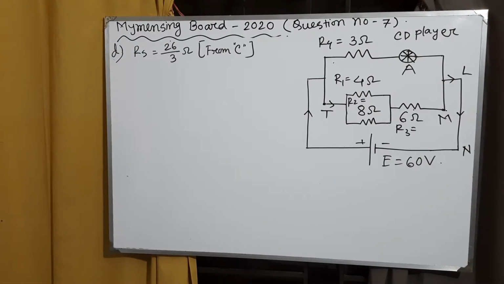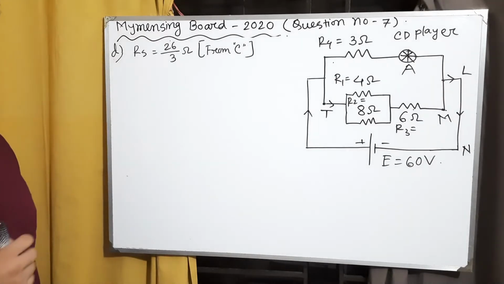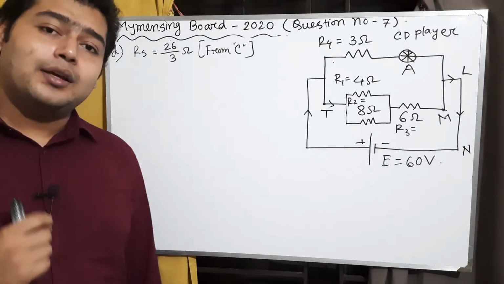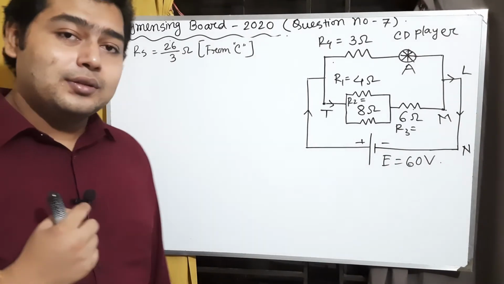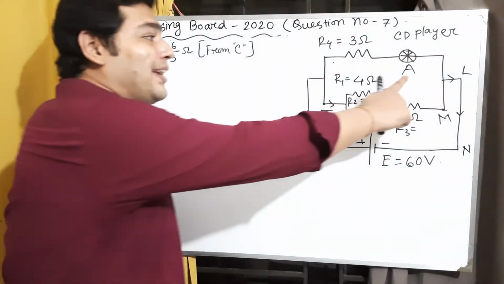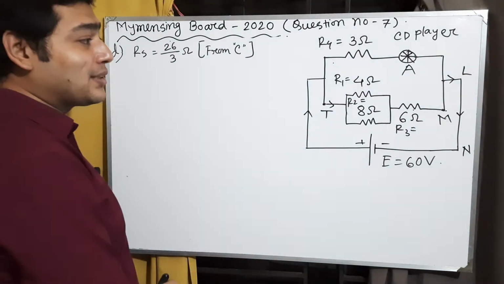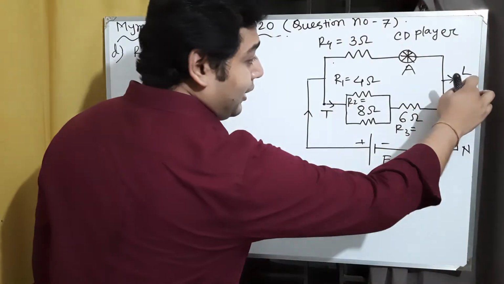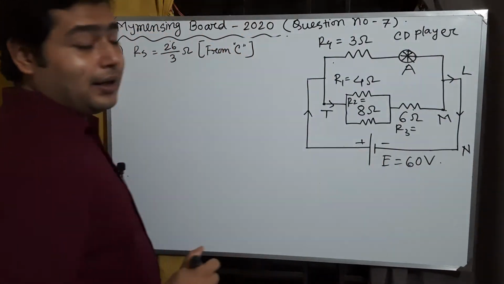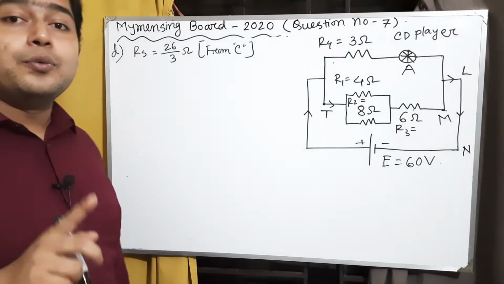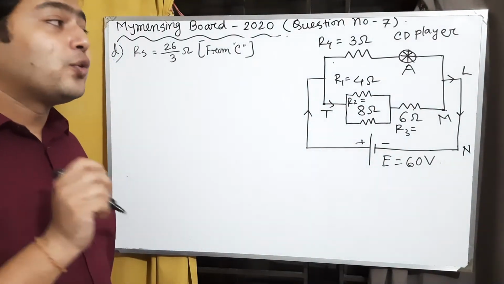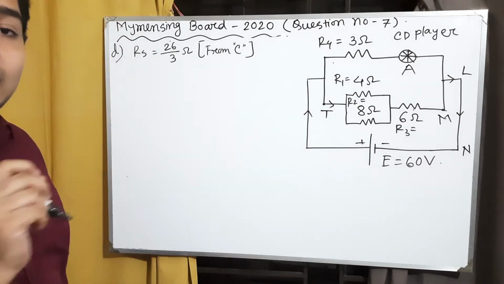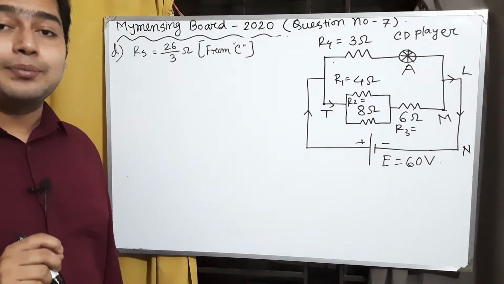Dear boys, now we will calculate question number D. Here we have been given a statement. It says that CD player A will run, but if we put a CD player between L and N, then this CD player B will not run. Why? We need to calculate it mathematically.